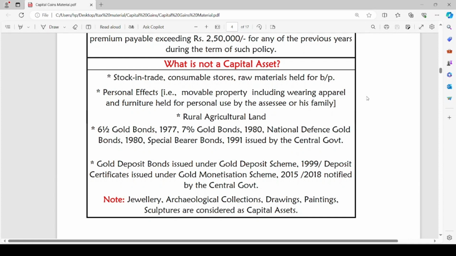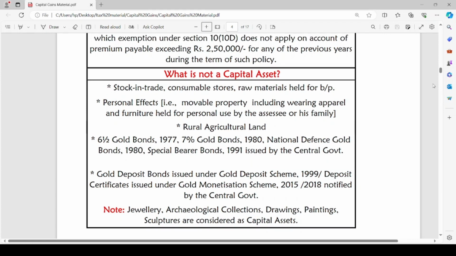Personal effects, that is movable property including wearing apparel and furniture held for personal use by the assessee or his family. Personal effects include movable properties including the clothes we wear and furniture held for the personal use by the assessee, the TV or fridge. All these items are considered as personal effects and hence are not considered as capital asset. Rural agricultural land. So, rural agricultural land is also not considered as a capital asset.